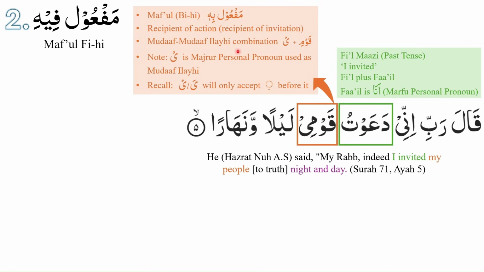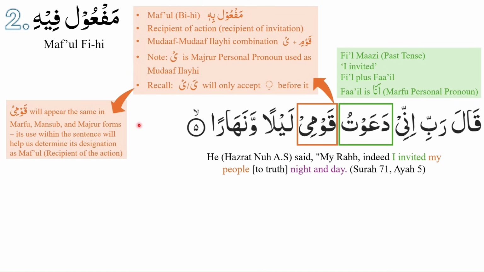Qawmi represents mudaf mudaf ilayh combination, that is qawm plus ya with the sukoon on it. Please note that in the case of qawmi, we don't see al, we don't see tanween, and ya is a majroor personal pronoun. Ya is a majroor personal pronoun that is being used as mudaf ilayh. Please recall that this particular ya will only accept zair before it.